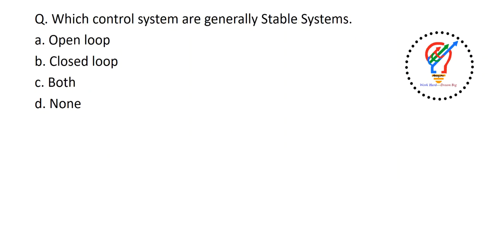Next one, which control systems are generally stable systems? The options are open loop, closed loop, both, none. Generally the open loop systems are more stable compared to closed loop systems. We will study all the instability concepts for closed loop systems. So the answer is A, open loop system.